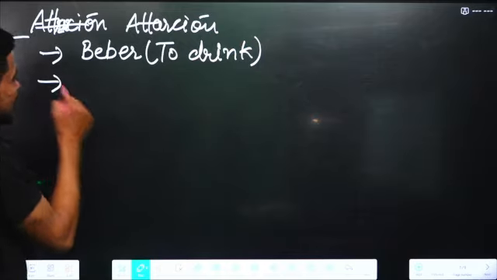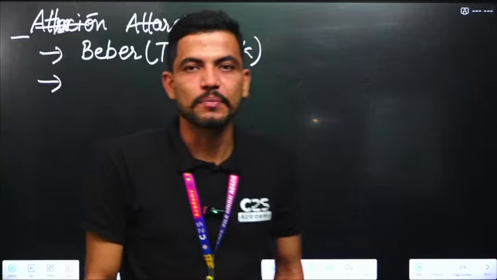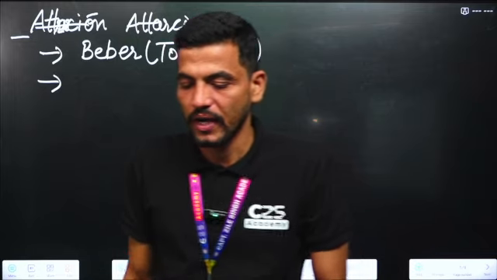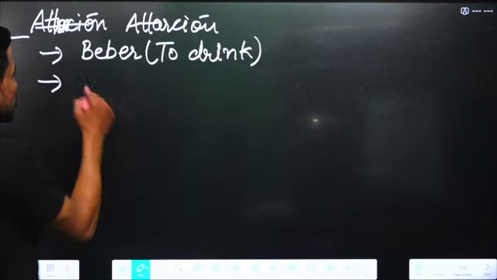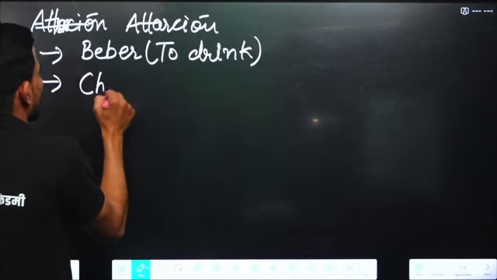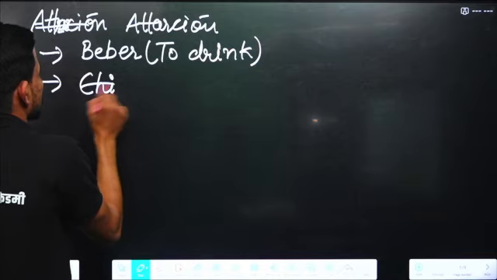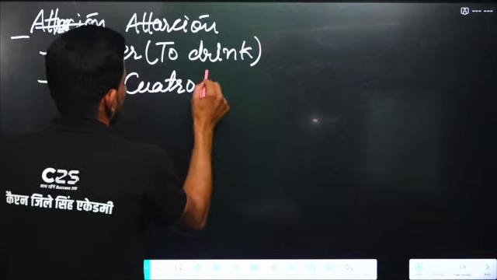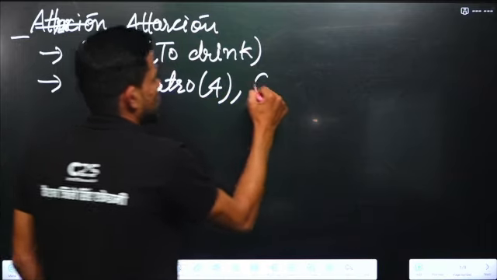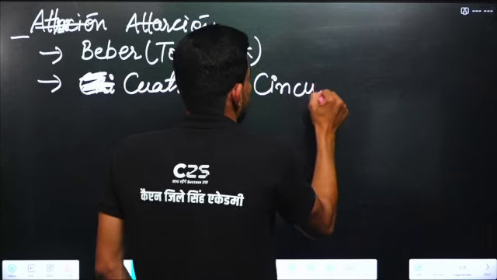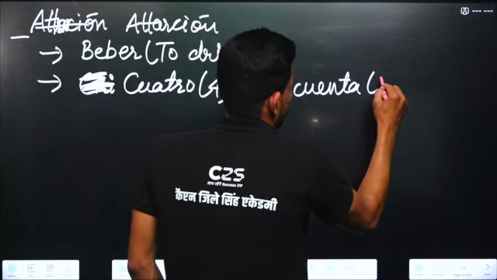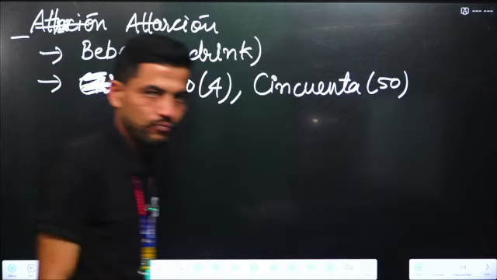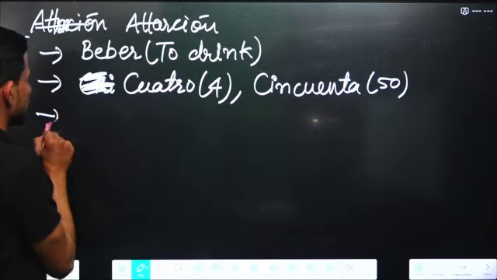Next, C. The pronunciation is say. And the word with C is chico. Cuatro means 4. Cincuenta is 50.